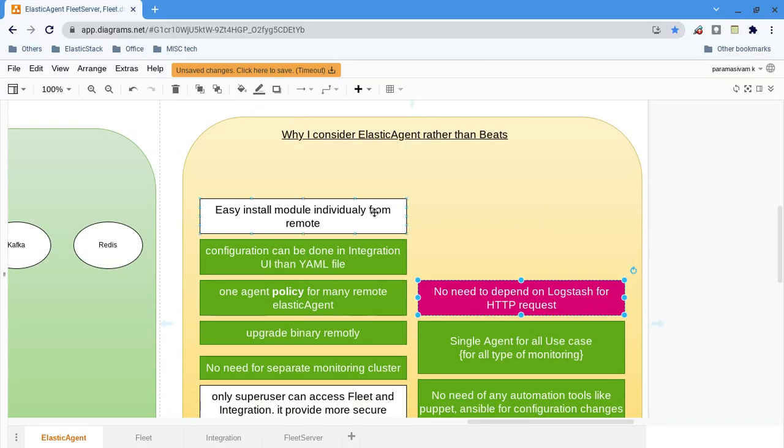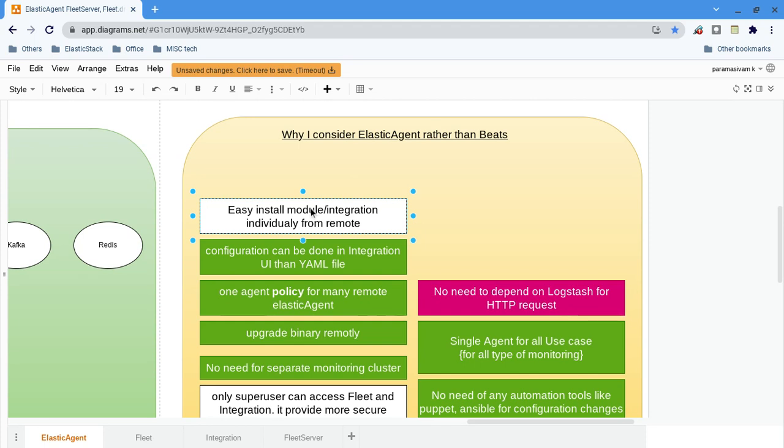Of course, it's easy to install modules individually from remote. A module is for integration, very simple. Let's say with Filebeat, it comes with around 50 plus modules. Metricbeat similarly comes with 60 plus modules.